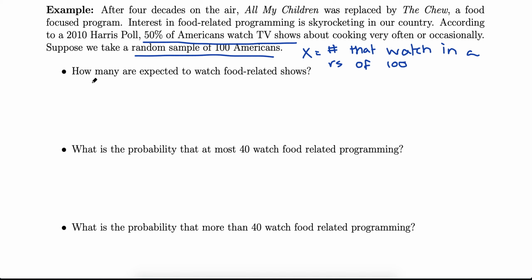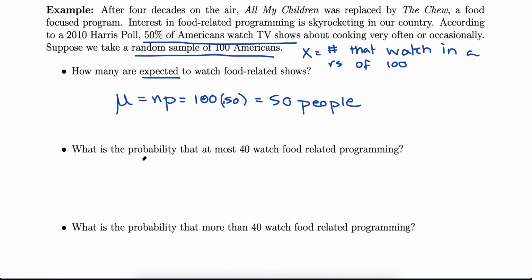All right, so how many are expected to watch food-related programming? Well, if half of the people do and I take a sample of 100, then half of 100 is 50. So in other words, mu, my expected value of n times p, is 100 times 0.5, or 50 people.